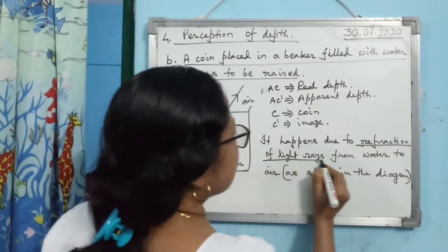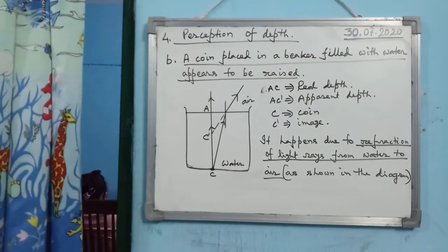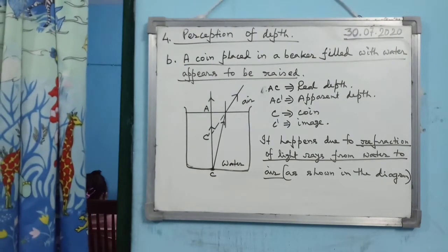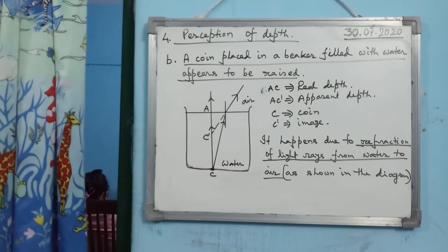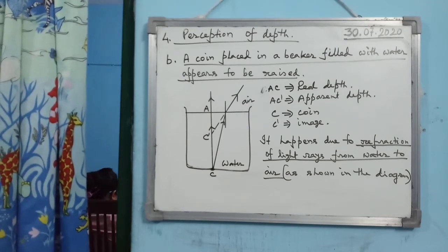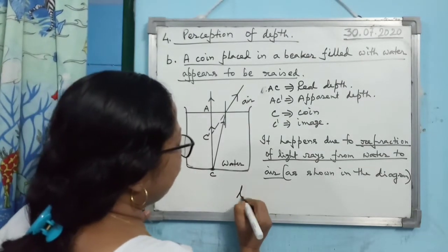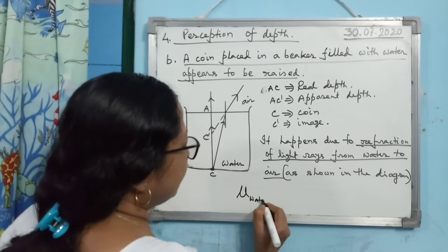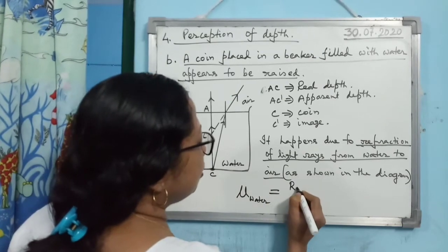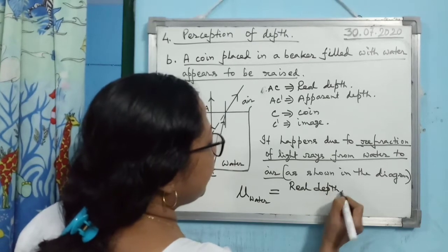Underline refraction of light rays from water to air. Okay, so you see that the coin is actually at the point C, but the observer will observe the coin at the point C dash. And here there is a fantastic relation, that the refractive index of water is equal to real depth by apparent depth.